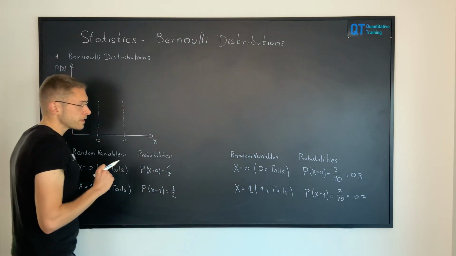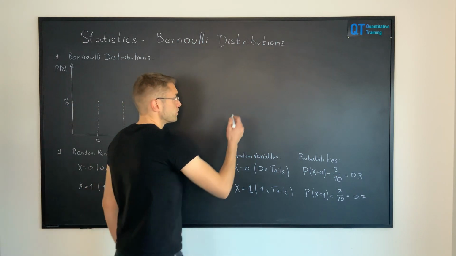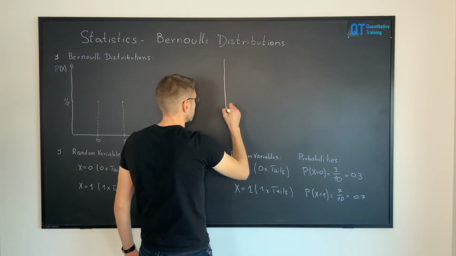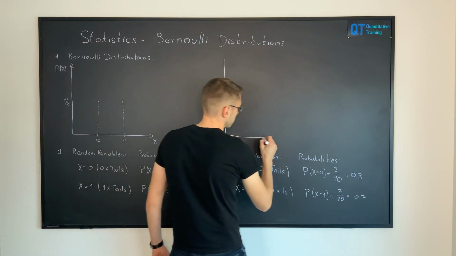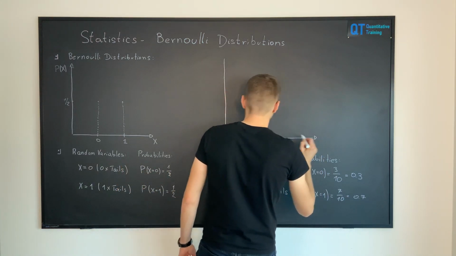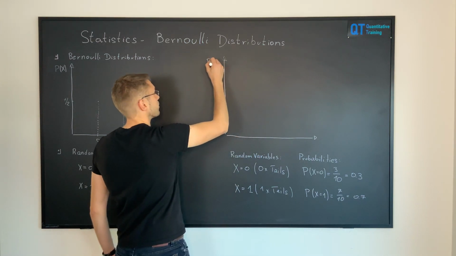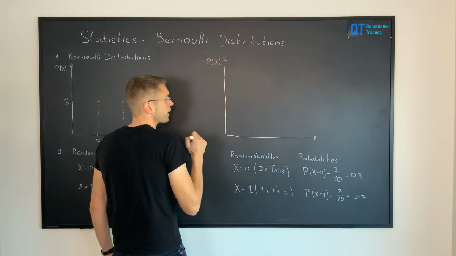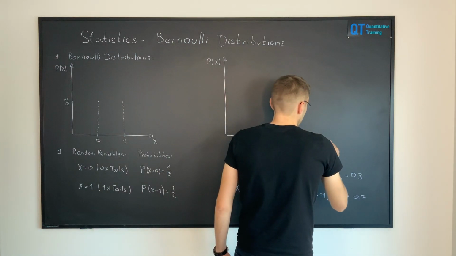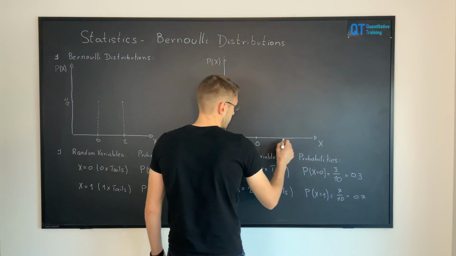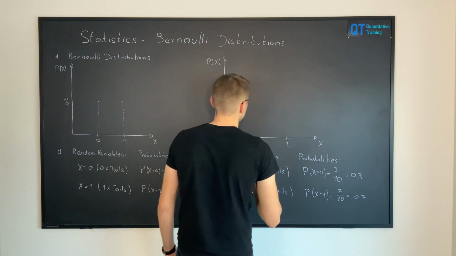In this particular case, we can also draw the Bernoulli distribution. It will be slightly different. Again, we have the probability mass function, which is a plot in two axes, x and y. On the y-axis, we still have the probability of the random variable, and on the x-axis, we have the random variable. Here again, we have x equals 0, and the other one is x equals 1.